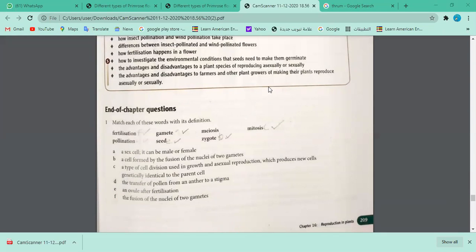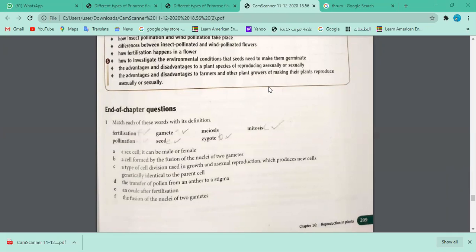A sex cell, it can be male or female. Start from the match each of these words, read it please carefully. So each one is focused. I know you can see the slide, but be focused. What is the question asking about? Question number 1. Match each of these words with its definition. A sex cell, which can be male or female.